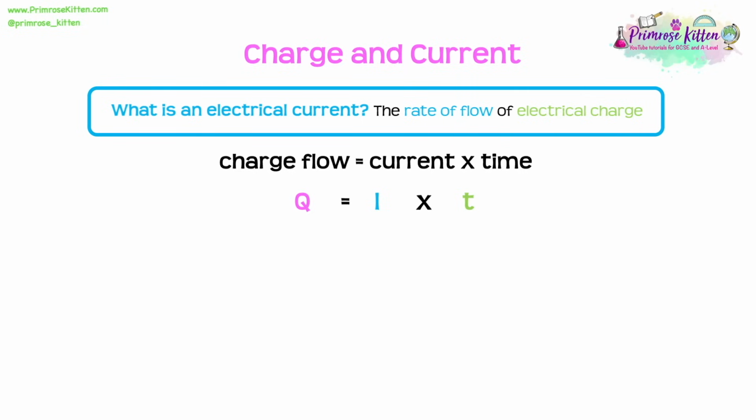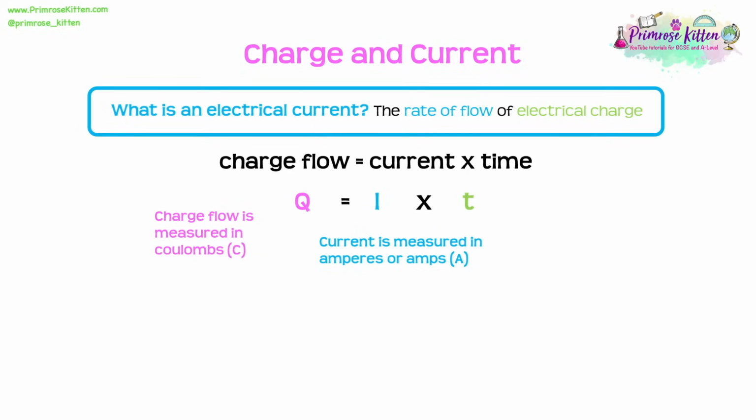Now it's important that we know that charge flow is measured in coulombs, current is measured in amperes or amps, and time is measured in seconds. So if we ever have a time given to us in hours or minutes, we do need to convert it to seconds.